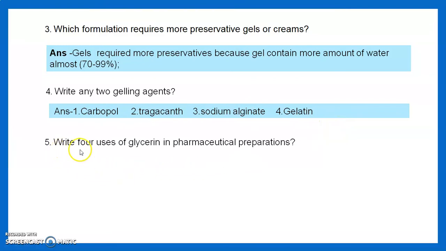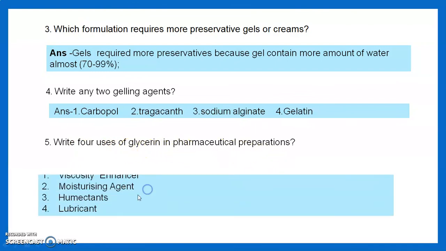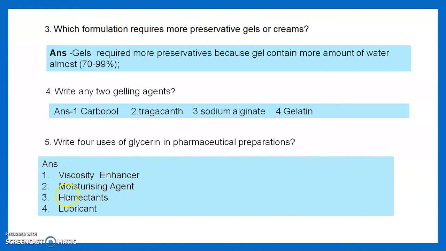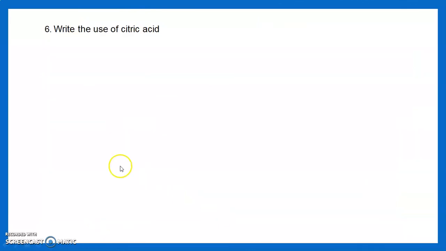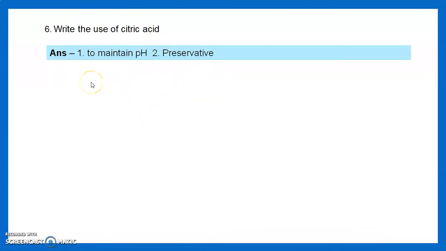The next question is: write 4 uses of glycerin in pharmaceutical preparations. Glycerin is used as a viscosity enhancer, moisturizing agent, humectant and lubricant also. Then the next question: write the use of citric acid. Citric acid is used to maintain the pH, and it can be used as a preservative also.